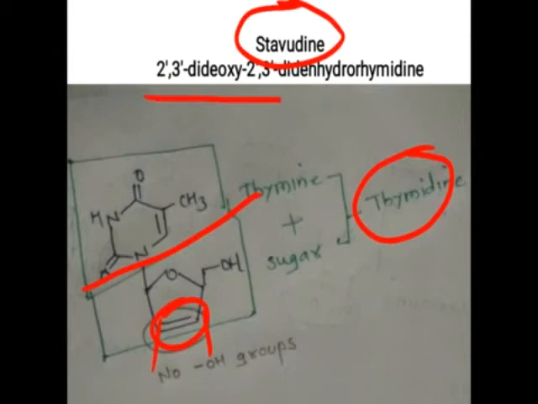It is called 2,3-dideoxy-2,3-didehydrothymidine, as there is an absence of the hydroxy group. So when stavudine enters into the DNA or RNA synthesis, it will not have any hydroxy group. Instead of that, it will have the double bond. So it again forms a false DNA or false RNA, and it will terminate the chain elongation process, that is the DNA synthesis. Okay, so that is stavudine.